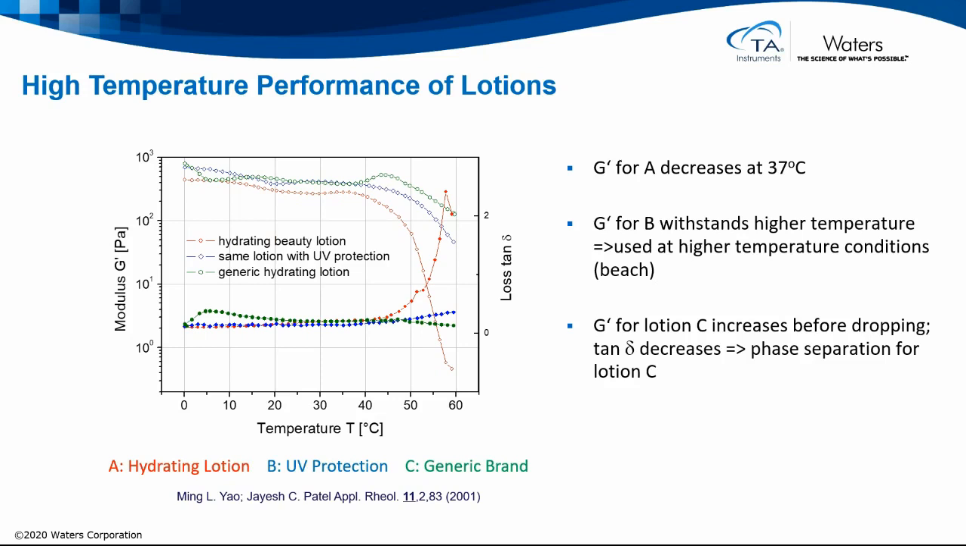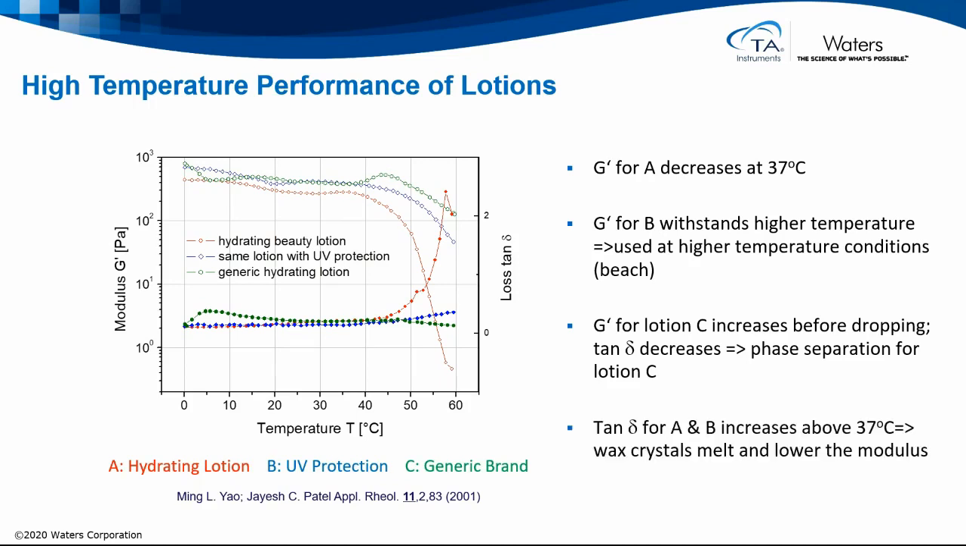G' for lotion C, however, shows an increase before dropping, and if we look at tan delta, we see it decreases. This suggests that there's some sort of phase separation for lotion C, and this would be an undesirable product. Tan delta for A and B increase above 37 degrees, and this is probably a reflection of the wax crystals melting, which lowers the modulus.